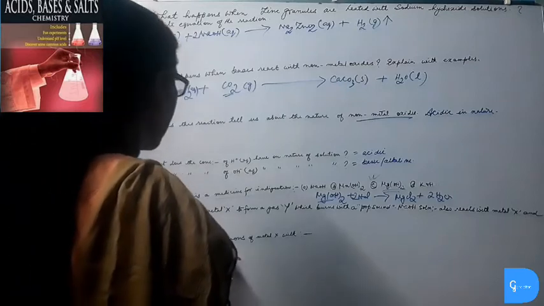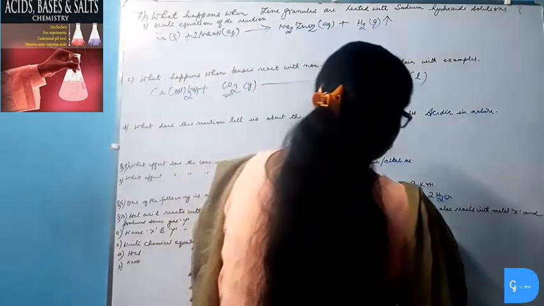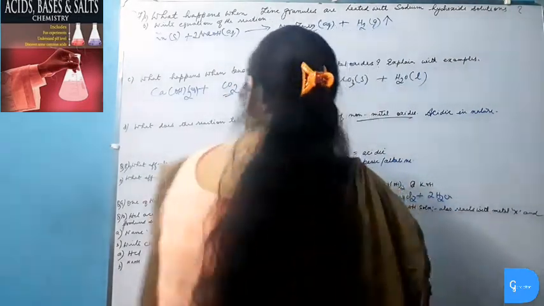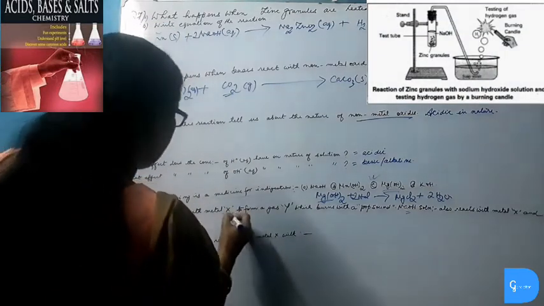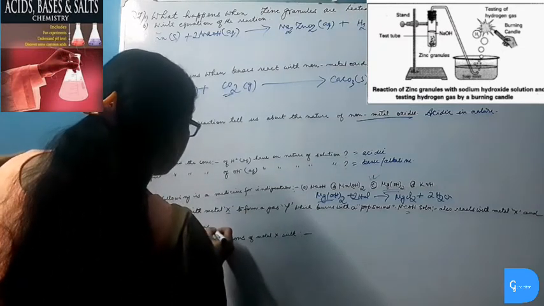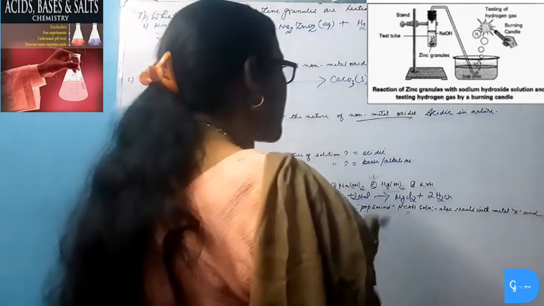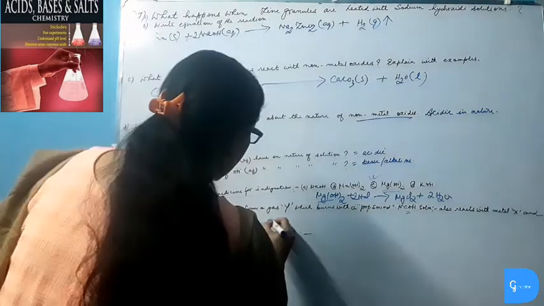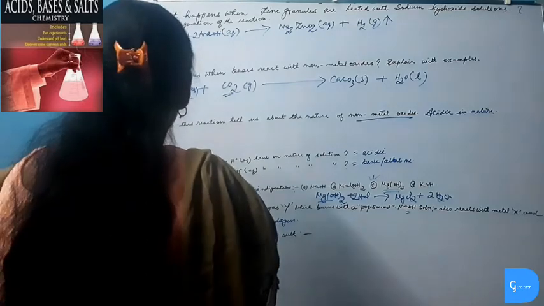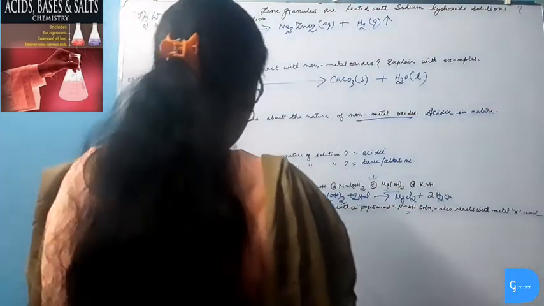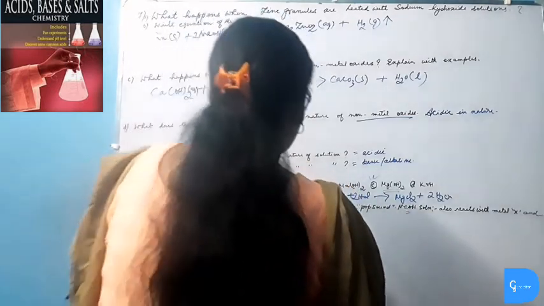Hydrochloric acid reacts with metal X to form a gas Y, which burns with a pop sound. Sodium hydroxide solution also reacts with metal X and produces the same gas Y. Name X and Y. So X will be metal zinc, because zinc granules reacts with acid as well as with base to produce a gas called Y. Y is hydrogen gas. So zinc granules reacts with hydrochloric acid to produce hydrogen gas, and similarly zinc granules also reacts with base to produce hydrogen gas.